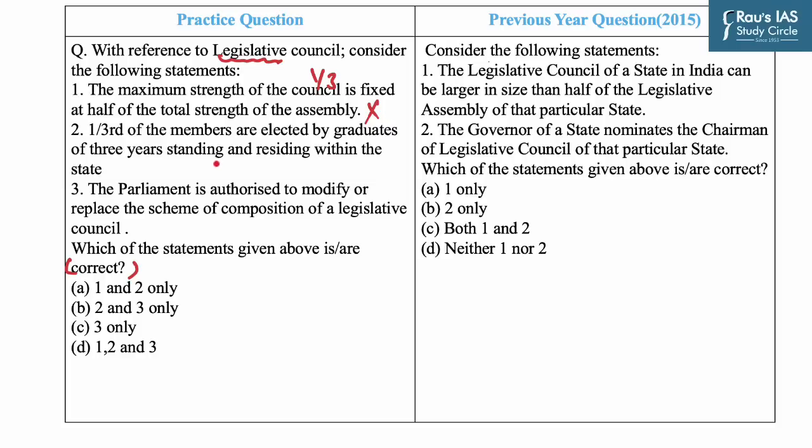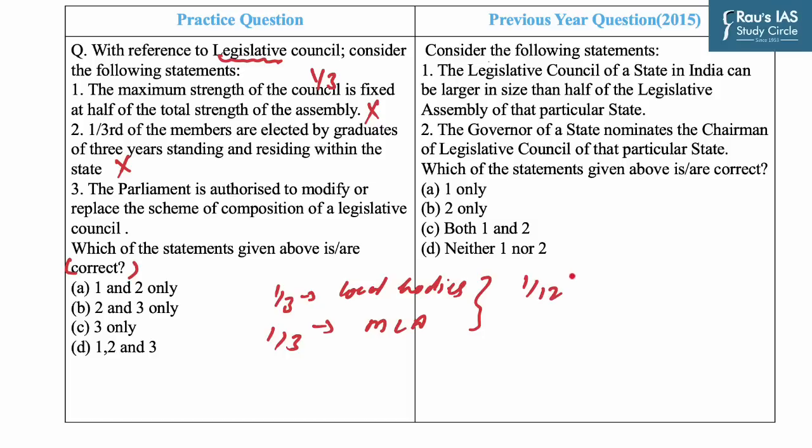Now, the second statement says that 1/3 of the members are elected by graduates of 3 years standing and residing within the state. Now, this statement is again incorrect. As you know, unlike the members of the Legislative Assembly, the members of Legislative Councils are indirectly elected. Out of this number, 1/3 are elected by members of local bodies, while another 1/3 are elected by members of the Legislative Assembly.